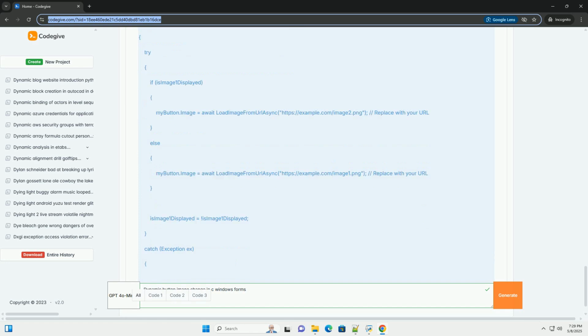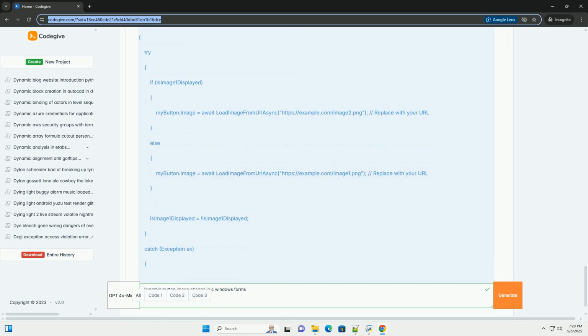Replace placeholders: replace the placeholder file paths and URLs with the actual paths or URLs to your images. 3. Understand the options. The example shows 3 ways to load images: resources, files, URLs. Comment or uncomment the code sections to try each option. Remember to use the correct using directives for the options you choose.